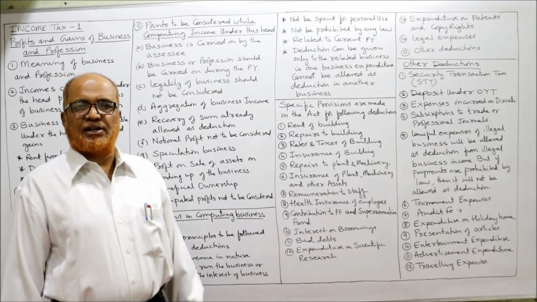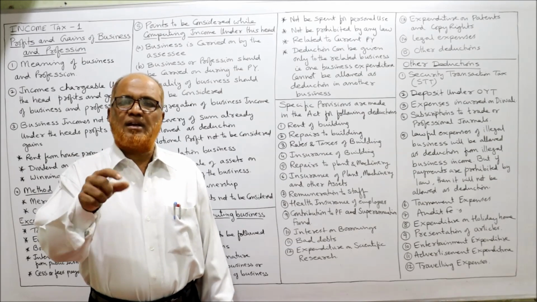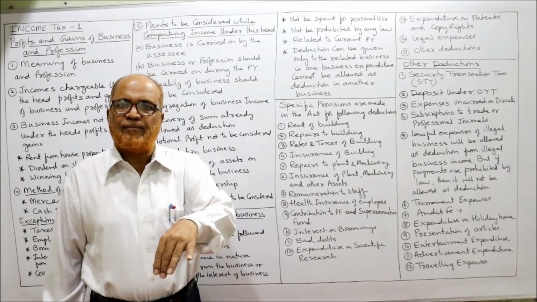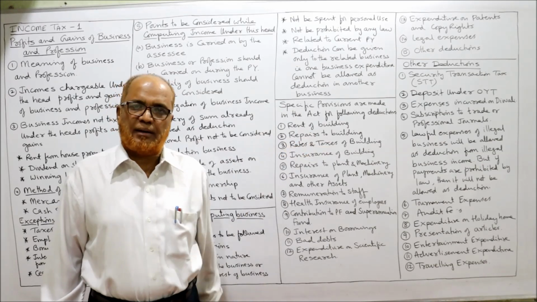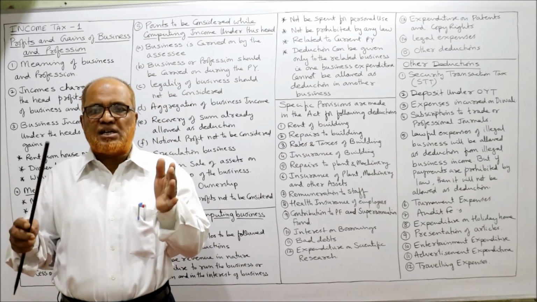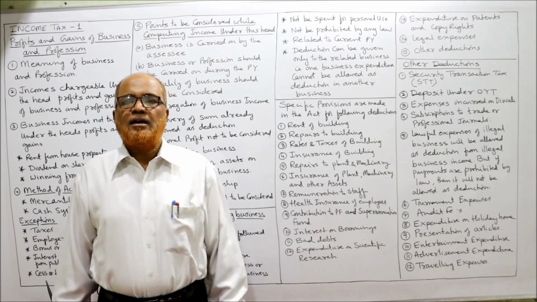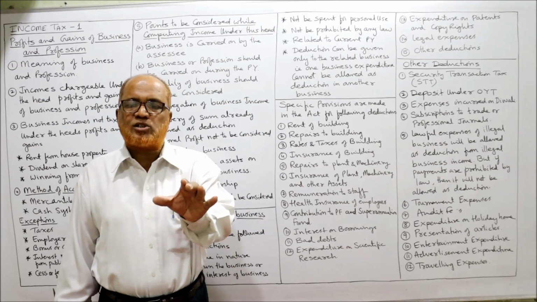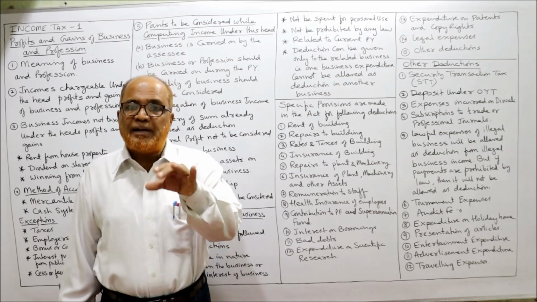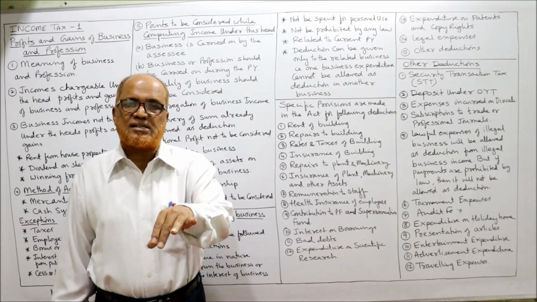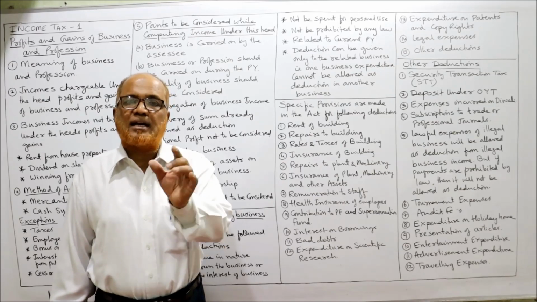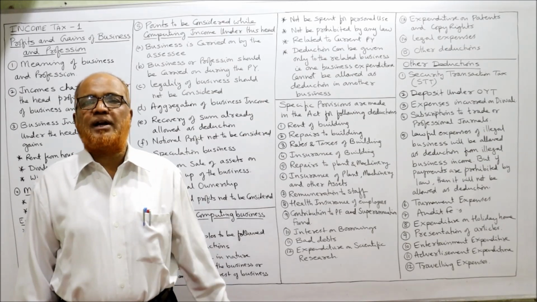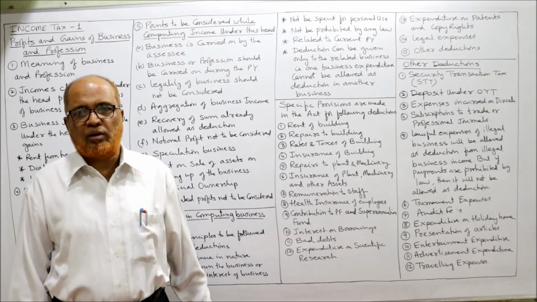Expenditure on scientific research. Expenditure on scientific research depends on whether scientific research is done by the business itself or it is done by an outside party. If scientific research is done within the business, then the research should be related to the business and all revenue expenditure will be allowed as deduction. Capital expenditure on scientific research will also be allowed except cost of land. Except cost of land, other capital expenditure on scientific research will be allowed.